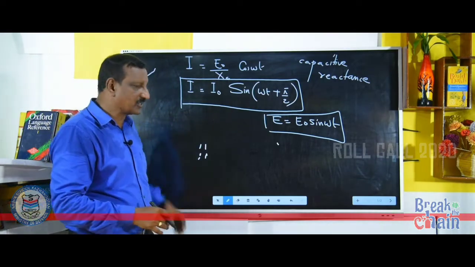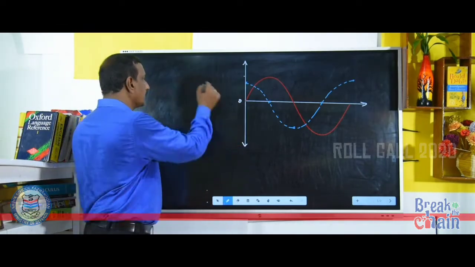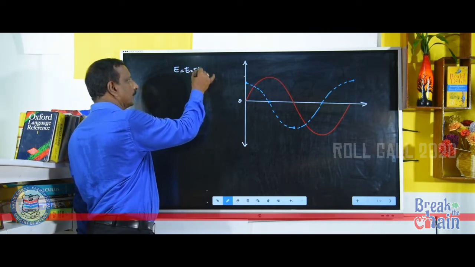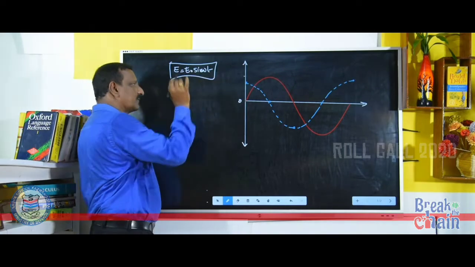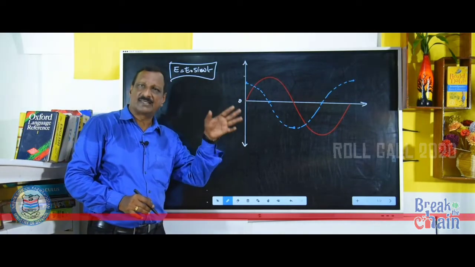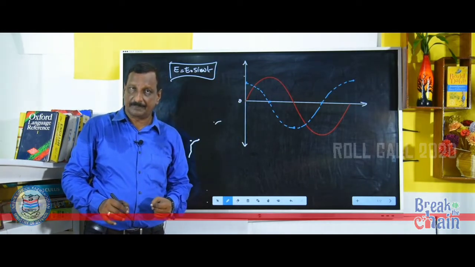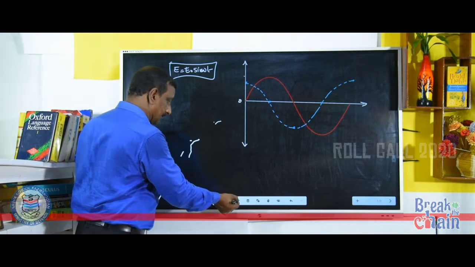We will see the variation in a graph. Just see. Now see the equation for EMF. E is equal to E0 sin omega t. This is the equation for EMF and it is same as that of the previous cases. You see the red graph there. That is the representation of EMF. Now you come to the current.